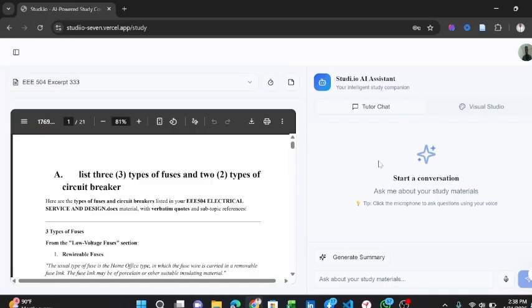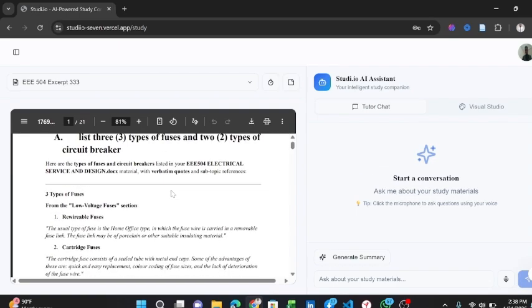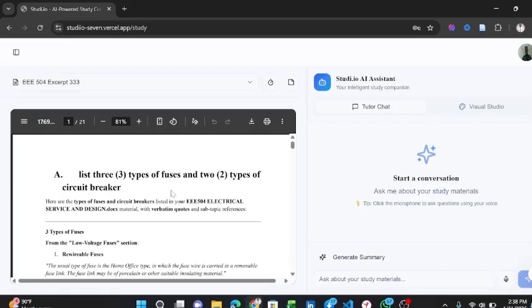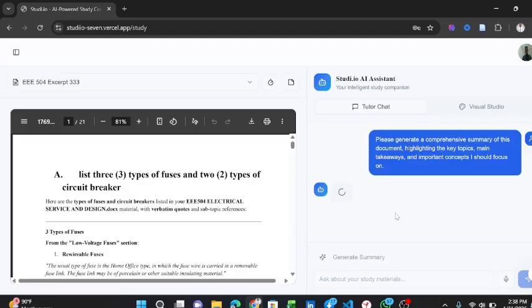A very powerful feature in this study room is the AI assistant, and it's divided into 2 main sections. We have the tutor chat and the visual studio. The tutor chat allows me to chat with the AI based on the documents that I have just uploaded. For instance, if I click on this generate summary, it's going to give me a summary of the documents that I have just uploaded.